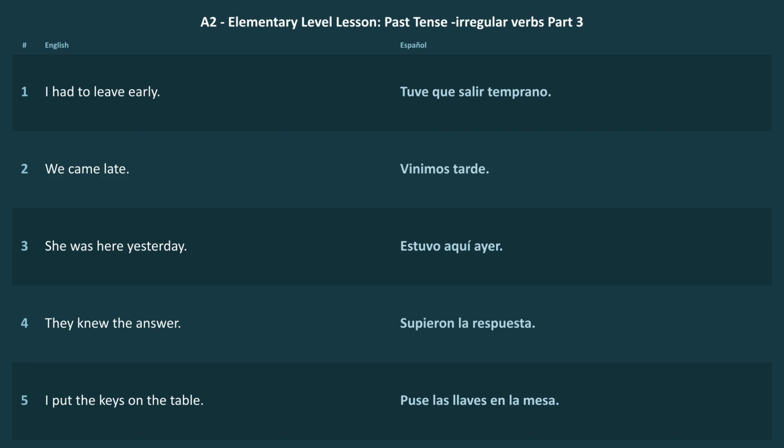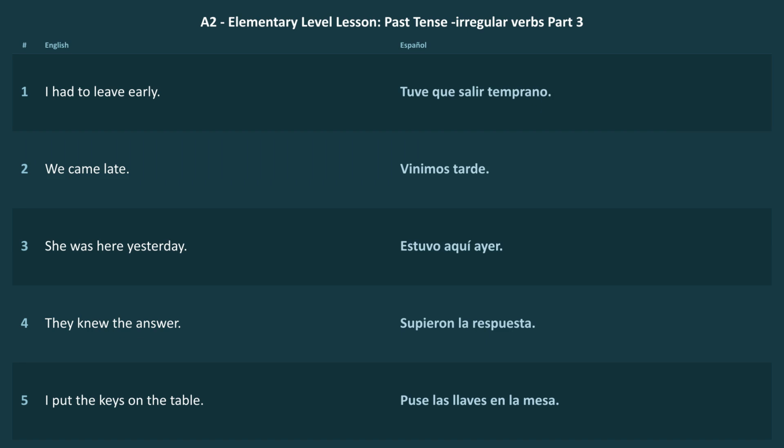Also remember the meaning shortcuts. Tuve que means I had to. No pude means I couldn't. Supe often means I found out. Quise often means I wanted to or I tried to. Estuve is for where someone was. Puse is for putting or placing something.